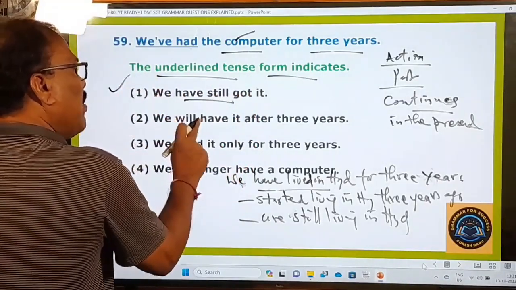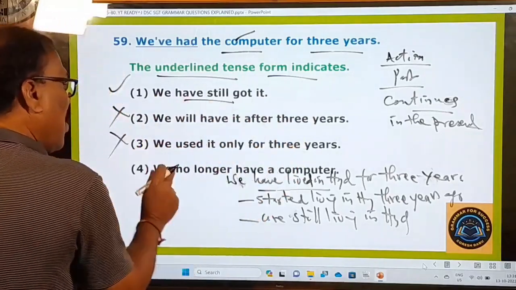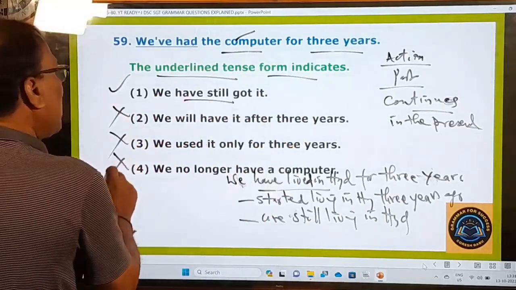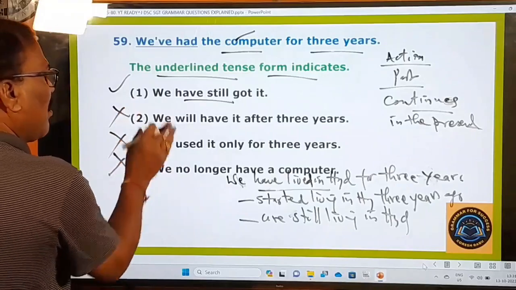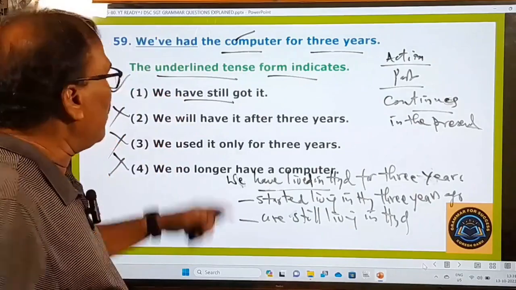See the second one, we will have it after 3 years. No. We use it only for 3 years. No. We no longer have a computer. No. So in this way, the second, third, and fourth ones are not conveying the meaning of this, and only the first one is conveying the meaning of we have had.